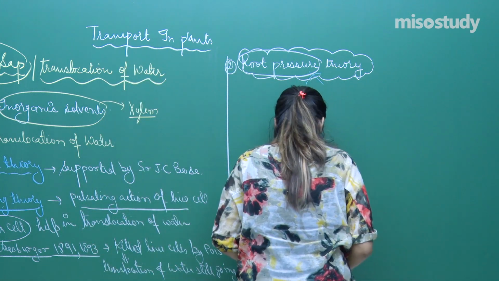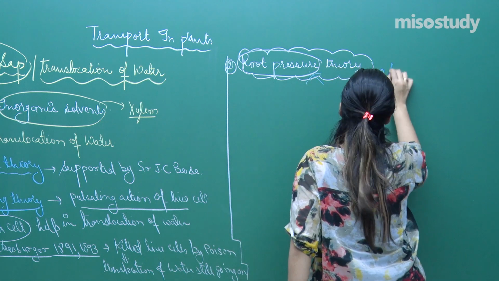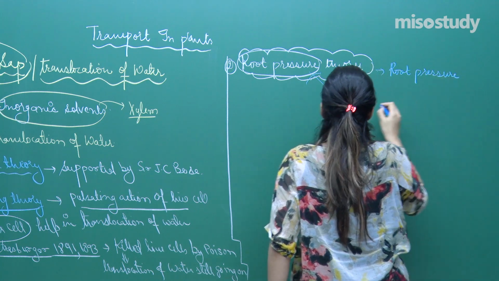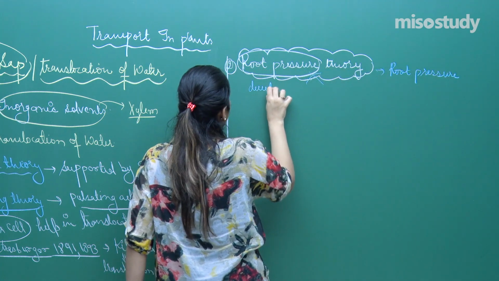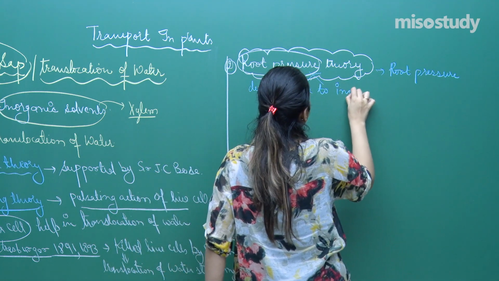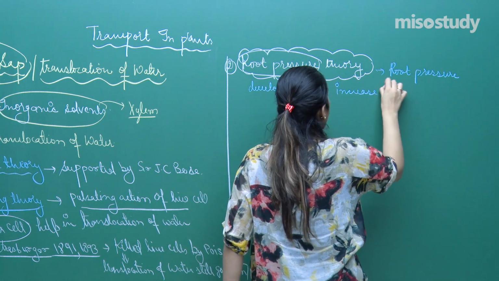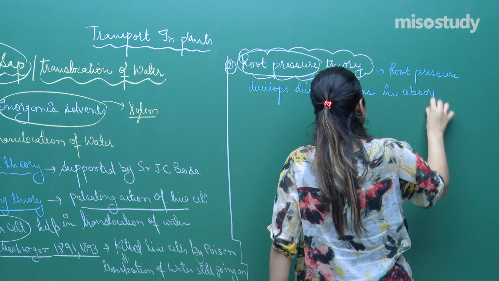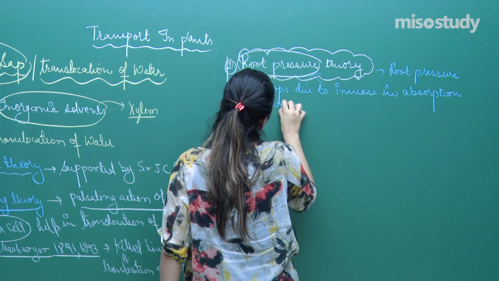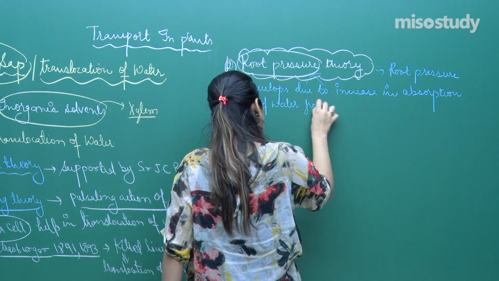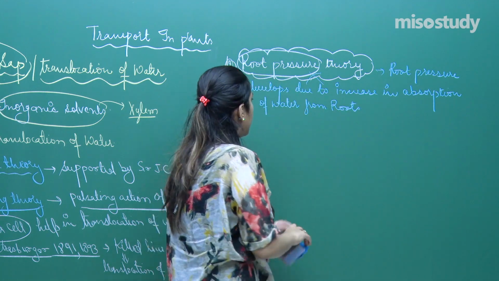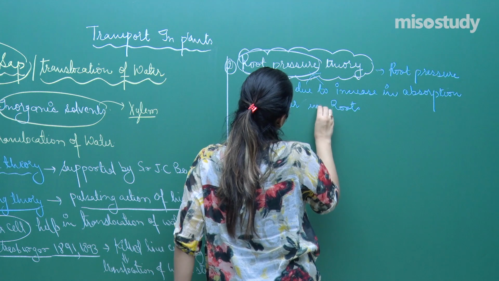So this states that root pressure develops due to increase in absorption of water in roots from soil.